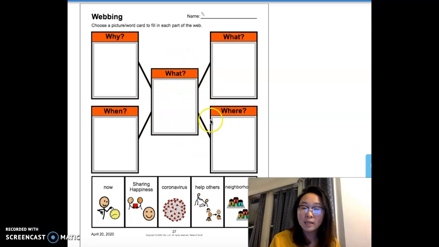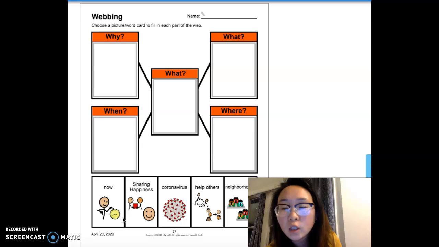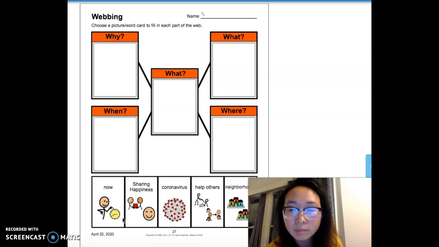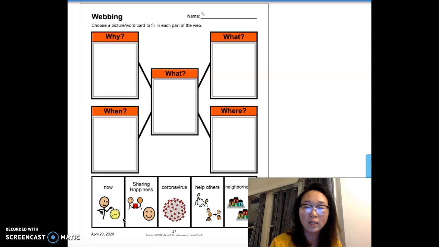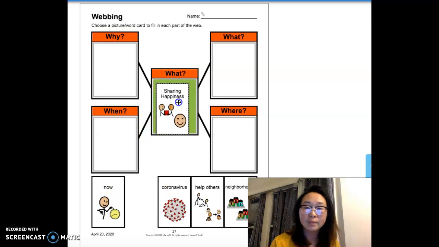The middle is we want to know, what did we read? So if we look at the bottom ones here, we see, what do we read? What was the title of our article? The title of our article was Sharing Happiness. That was the title. So we're actually going to skip to another what.